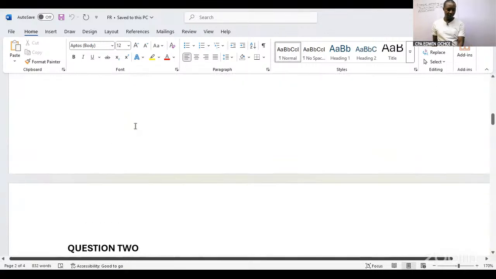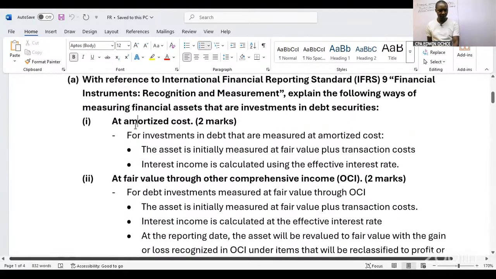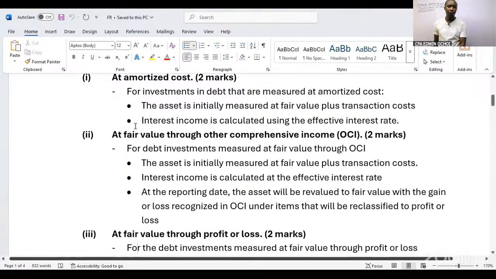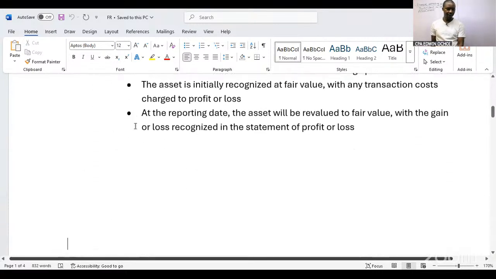That was the first question, question number one. The theory part of it was having 6 marks. And those are the points you are supposed to give to get the 6 marks.